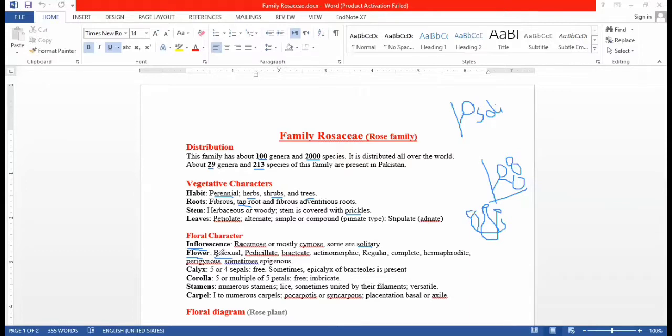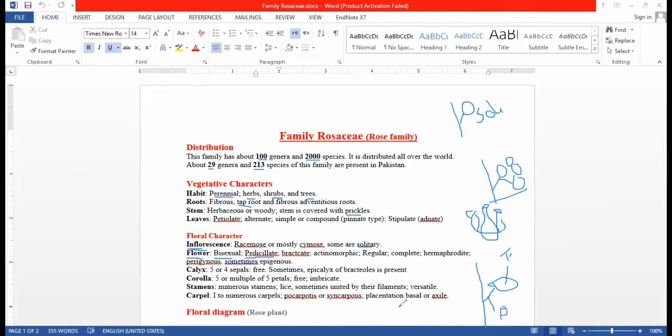In the Rosaceae family, the members possess bisexual flowers. As you study the rose plant, the flower has a pedicel. That's why their flowers are called pedicellate, meaning flowers with a stalk. This is a pedicellate flower. This is a flower. This is the pedicel. Pedicel means stalk. The flower bears a stalk.